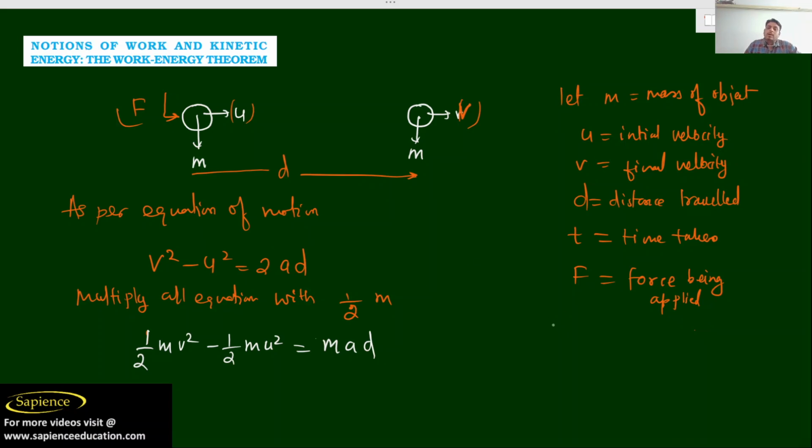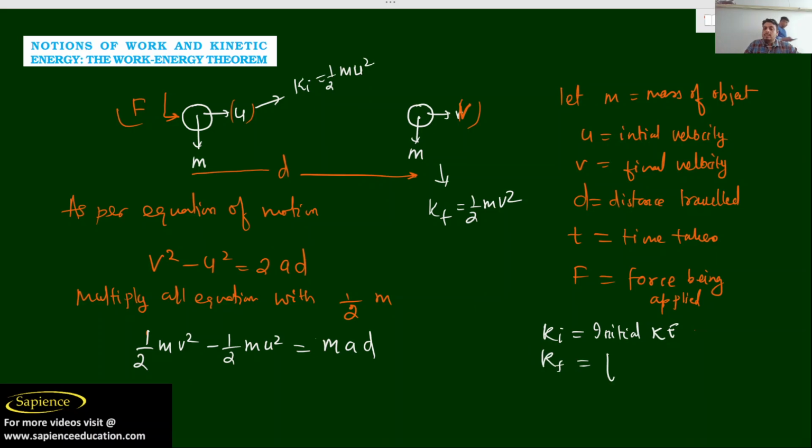Now the initial kinetic energy, Ki, can I write as 1 by 2 m u square, and the final kinetic energy, Kf, as half m v square.